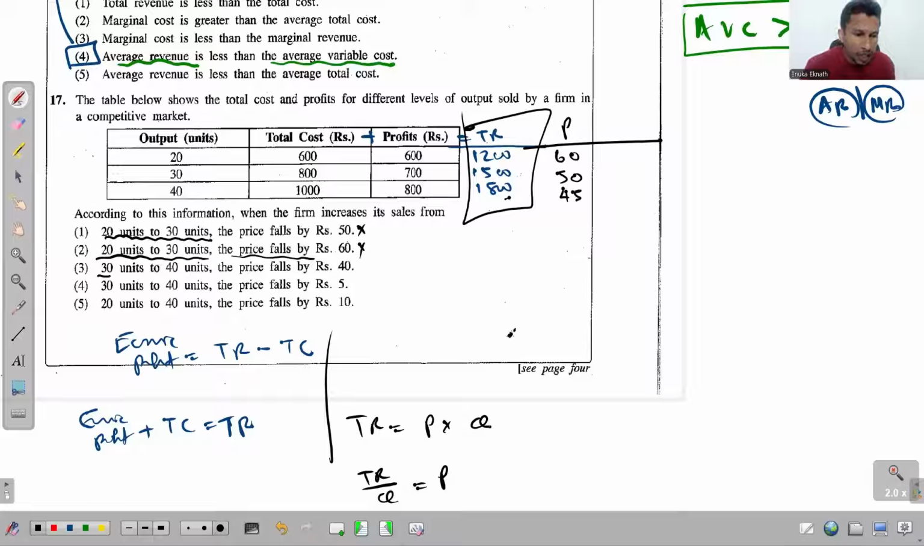So that is also wrong. Third one says 30 units to 40 units, price, see the number, 30 units to 40 units, right? Price falls by rupees 40. No, 30 to 40, price falls only by 5. So that is also wrong there. Fourth one, 30 units to 40 units, price falls by 5, 100% true. So 30 to 40, price falls by 5. So answer for this question 17 is the fourth one.